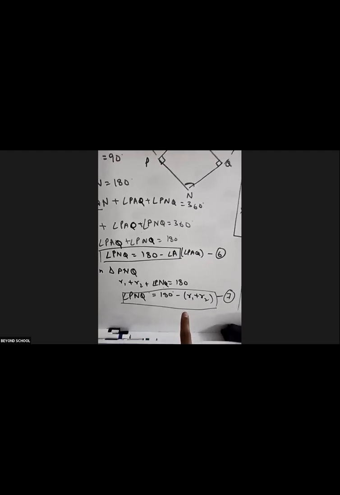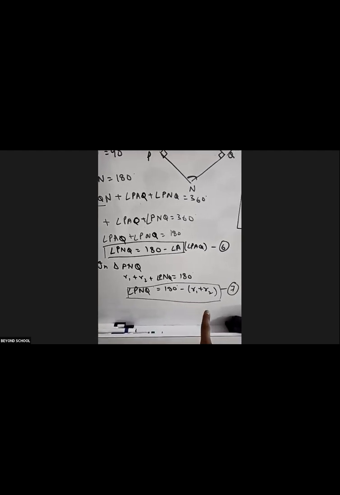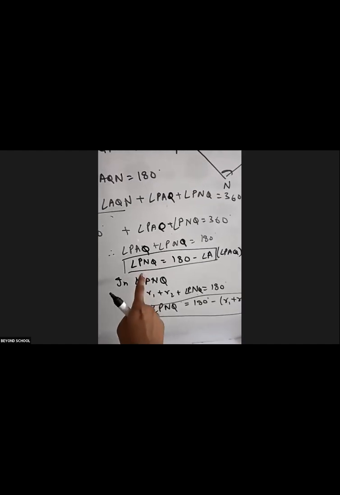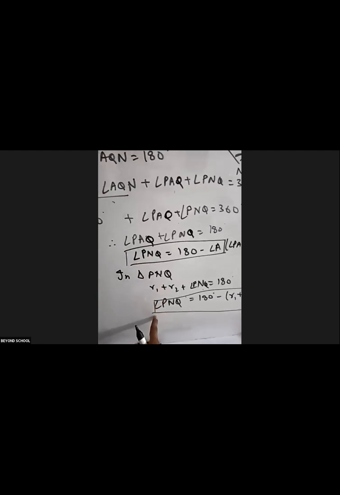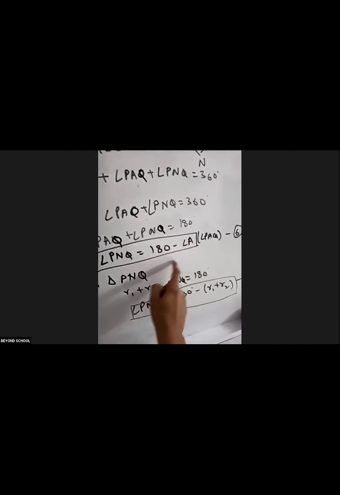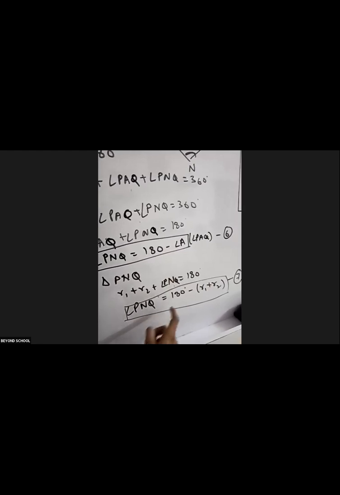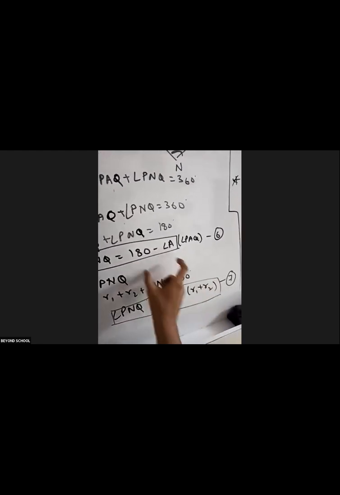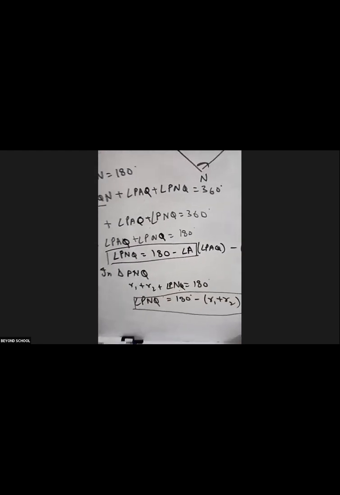So PNQ is equal to 180 minus R1 R2, and PNQ is also equal to 180 minus angle A. So the LHS of both are the same. See, here also PNQ, here also PNQ. So I can say even the RHSs are same. If Ram's brother is Shyam and Ram's brother is Ghanshyam, then Shyam and Ghanshyam are also brothers, right? If PNQ is equal to 180 minus A and PNQ is equal to 180 minus R1 R2, so I can equate this and this. Yes or no?